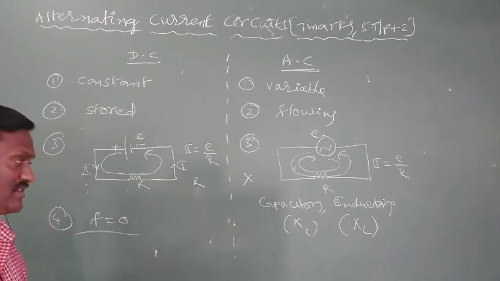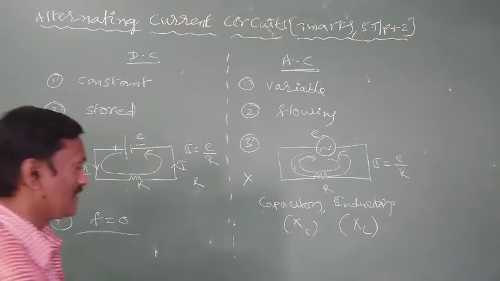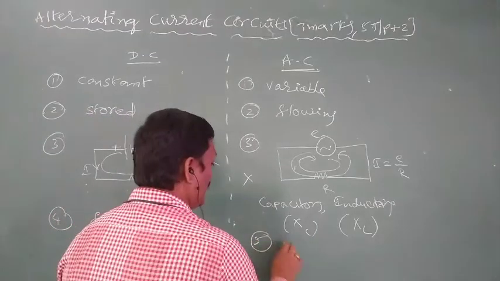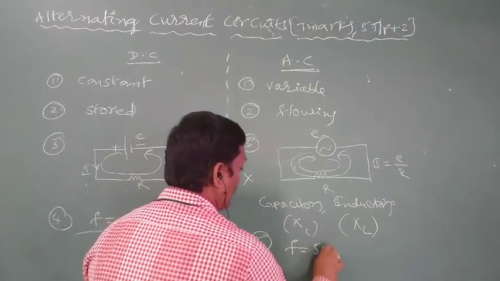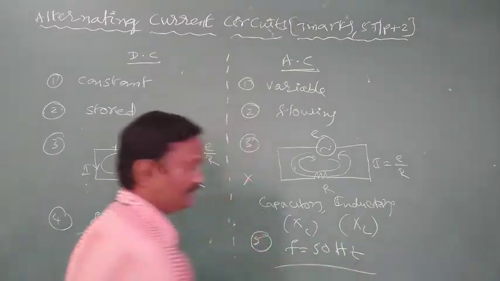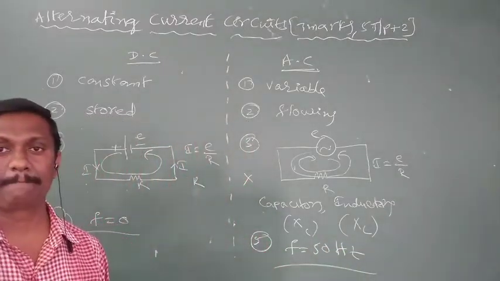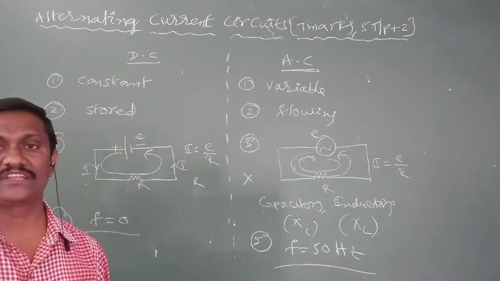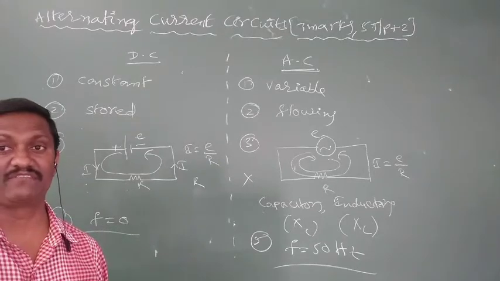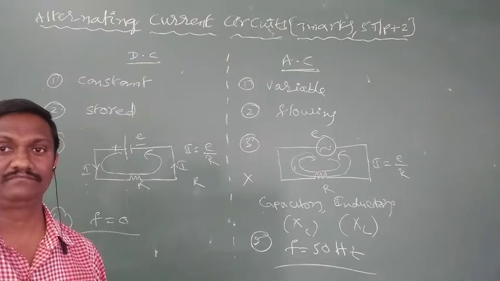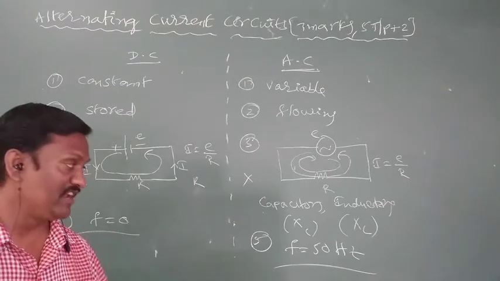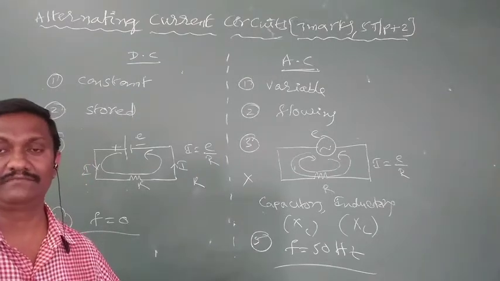So frequency of DC source becomes 0. Next, in India frequency of AC becomes 50 Hz. We know about frequency: the number of oscillations made by the body in 1 second is called frequency. That is frequency of oscillation. But here frequency of AC means 50 Hz in India.